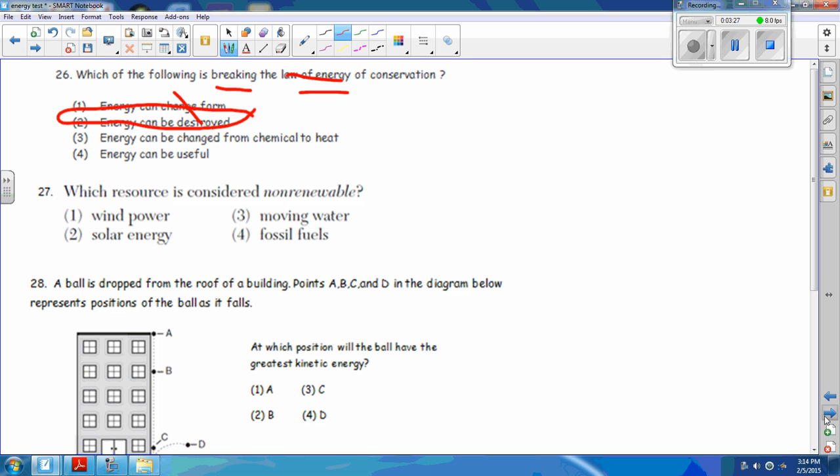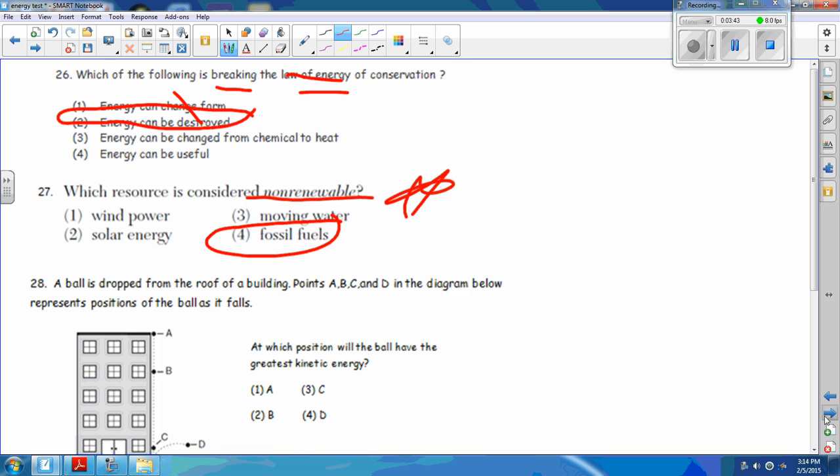Which is considered non-renewable? This is like the 4th time we saw something on renewable and non-renewable. So it's a big concept that repeats itself. You should know the difference between renewable and non-renewable. The resource that's considered non-renewable would have to be fossil fuels because once you burn them, you can't get them back.